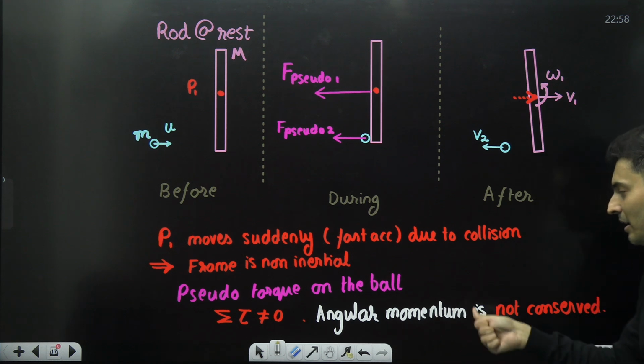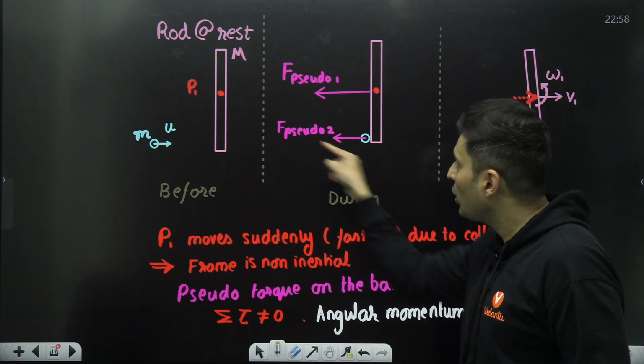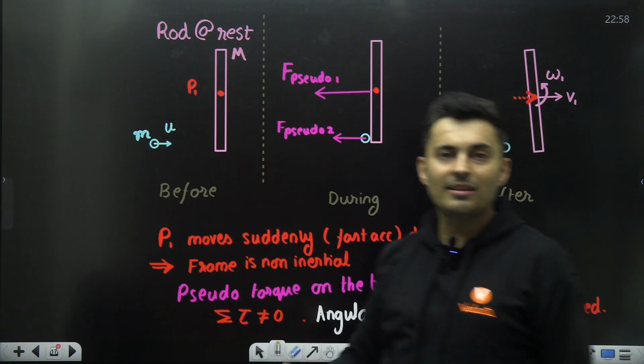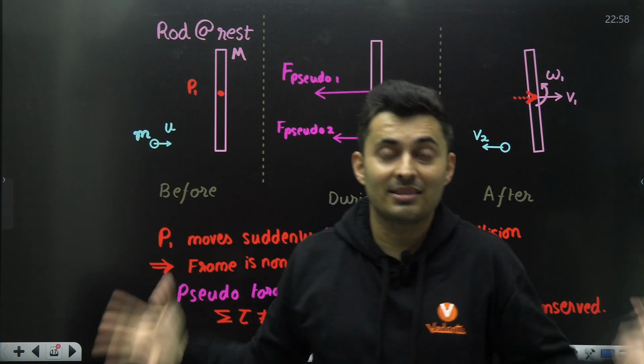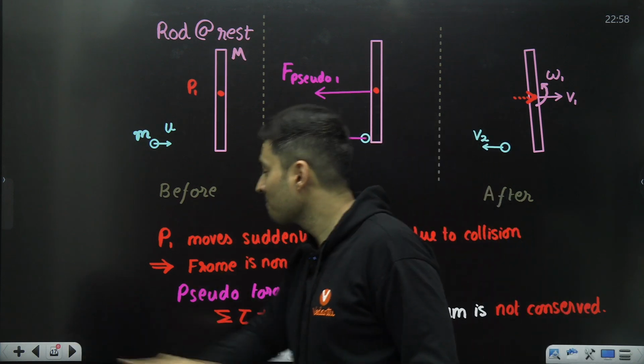Hence, angular momentum is not conserved about this point because of this pseudo torque, because of the sudden jerky acceleration of that point. I know many of you thought that point was the point, but let me give you the breaking news. It is not.